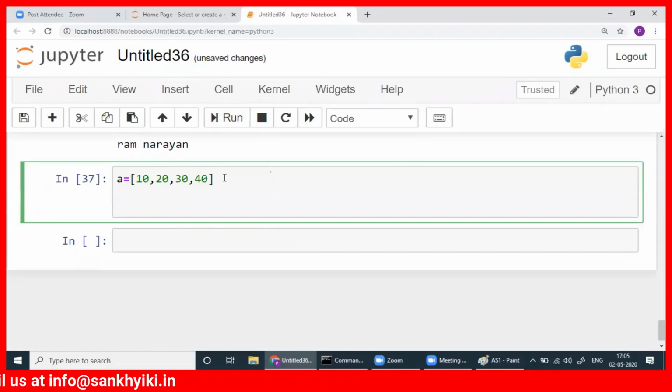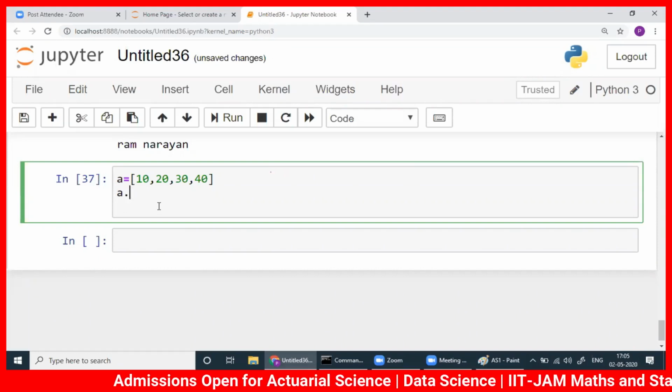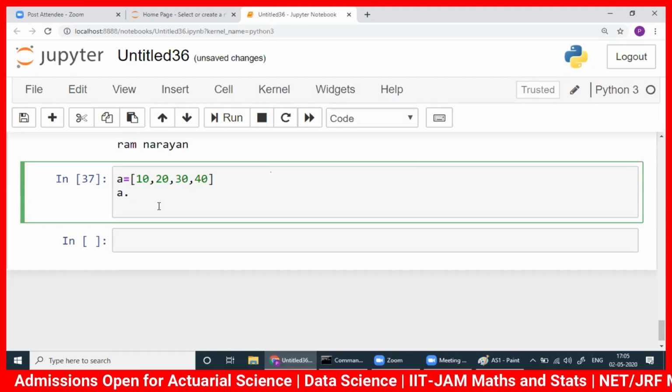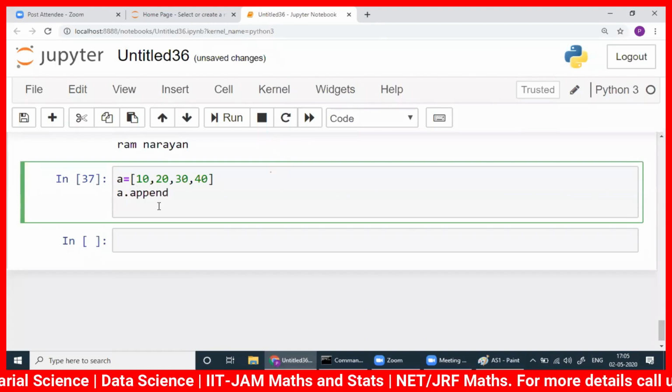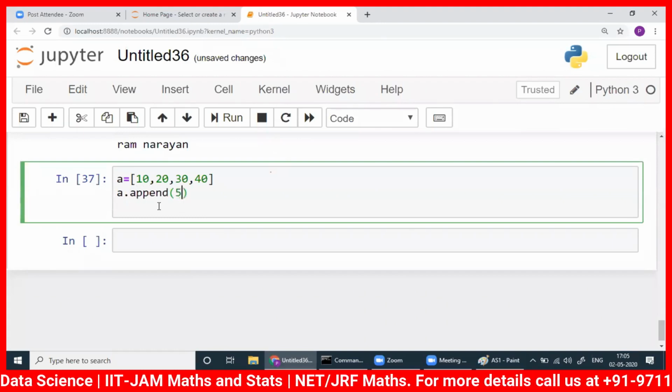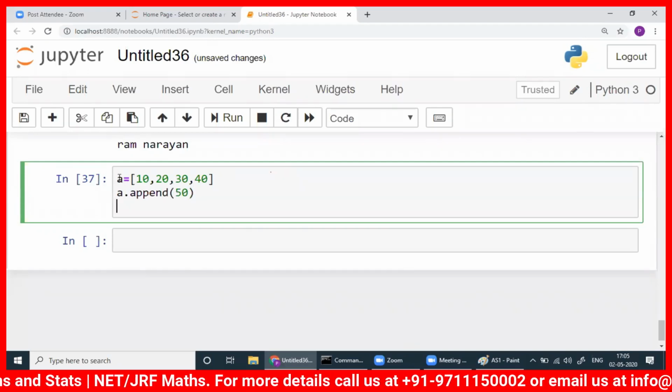See, what I will write is a dot. Even this dot has a meaning. Initially, you will not go through that, but after a week or so, you will be able to know what is the meaning of dot. All the methods, whatever I showed you, everywhere you need to write dot. A dot append. Suppose I write a dot append 50. That means 50 will be appended here, and the list is changed now.